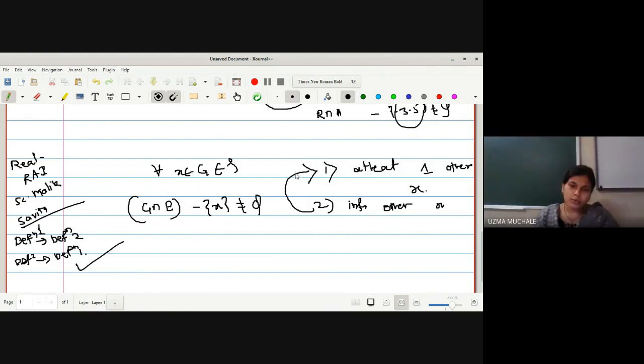But if I want to prove in the reverse way, at least one point other than x implies infinitely many points other than x, that is somewhat difficult. And for that, I told you to refer to this book, or in another way, you can have this proof in detail available in the Khan Academy lecture series, where you can see the proof of this. And I will give you a hint for this. Now, what is the meaning of at least? Can anyone tell me?